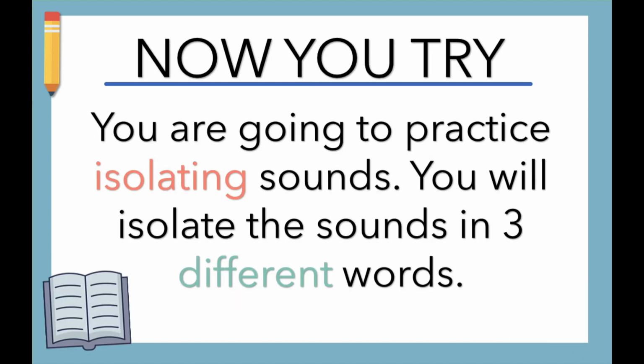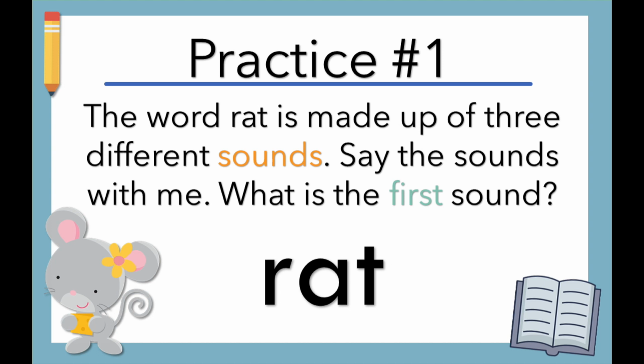Now you try. You are going to practice isolating sounds. You will isolate the sounds in 3 different words. Practice number 1. The word rat is made up of 3 different sounds. Say the sounds with me. R, a, t. What is the first sound? The first sound in rat is r.